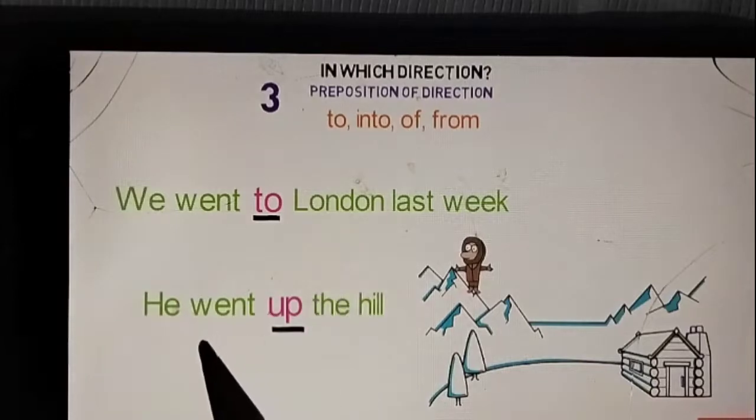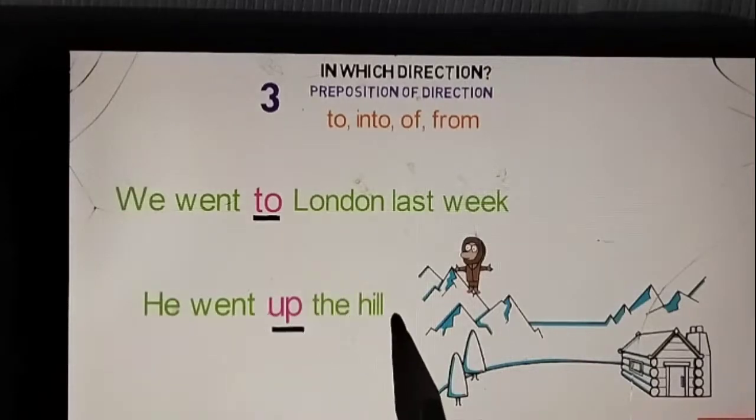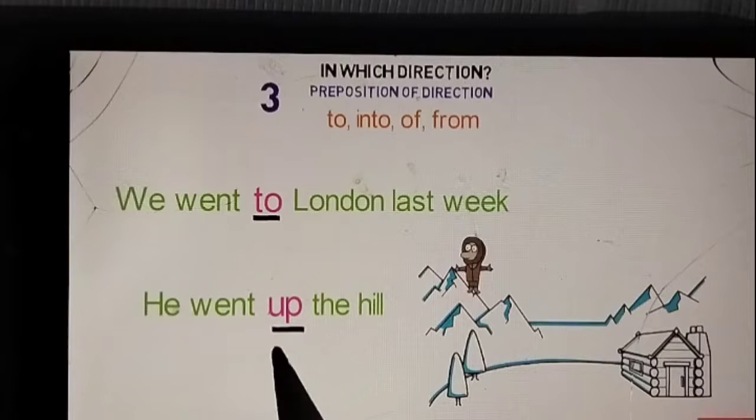Next is, he went up the hill. Here, up describes in which direction he went. So, up is a linking word here. Remember, this preposition provides in which direction the thing is in respect to other. So, these are the main three types of preposition.